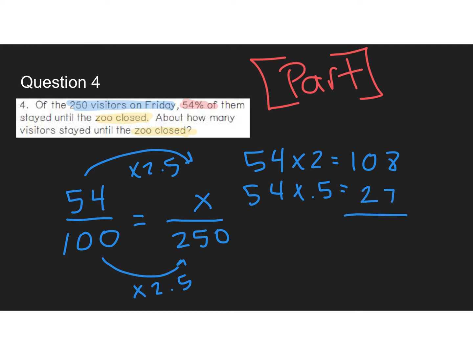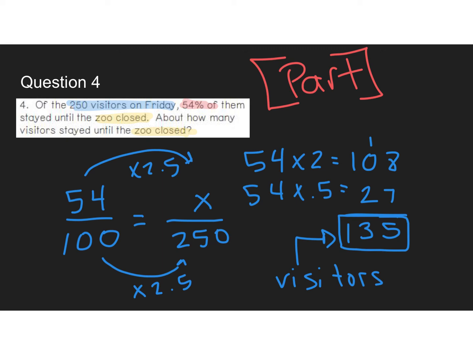And then I'm just going to add those together. 8 plus 7 is 15. And then 3, so I get 135. About how many visitors? So I would say 135 visitors. Let's label it. Visitors. So I think that's how I would do it.